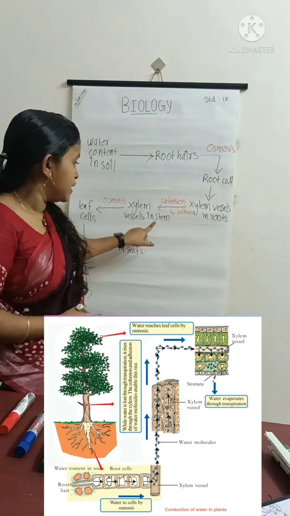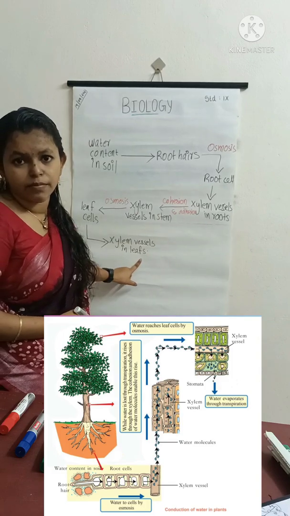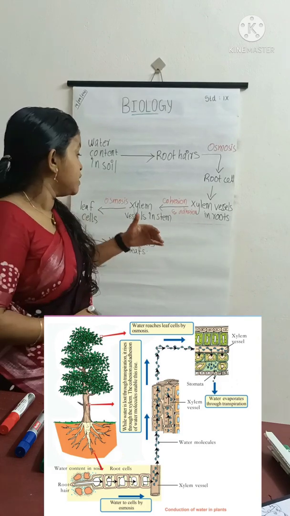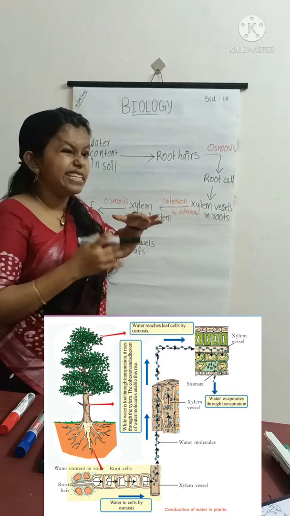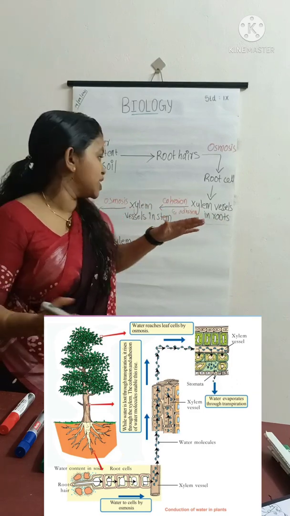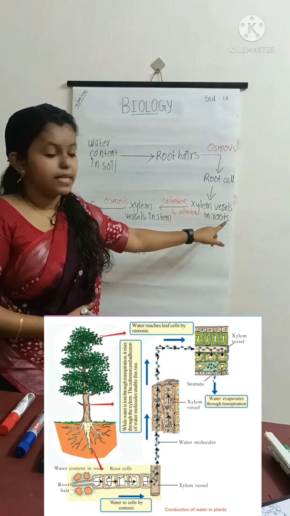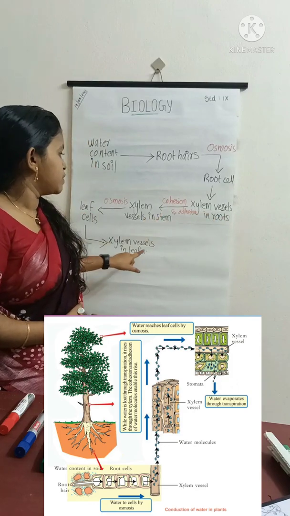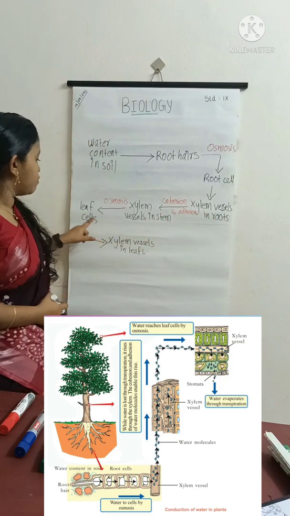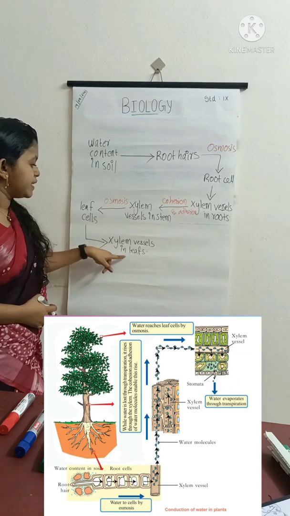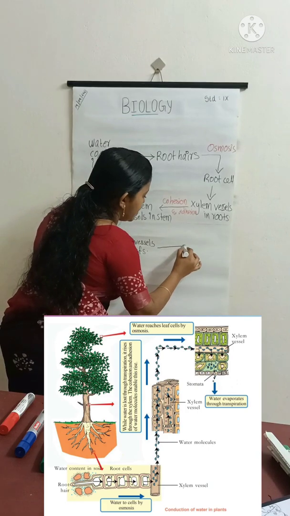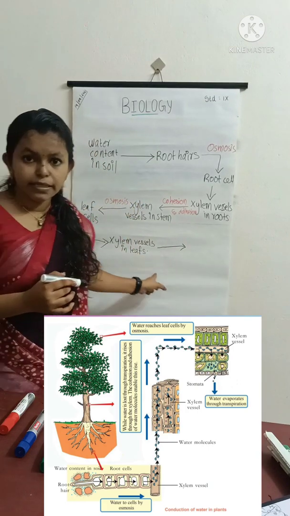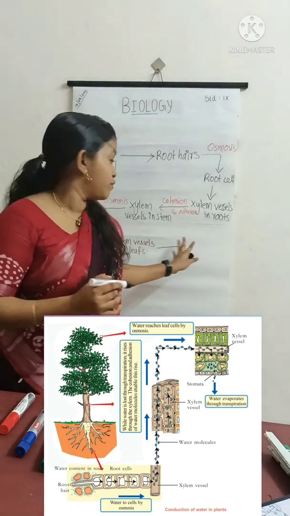Xylem vessels are present in roots, stem and leaves. We have already said that xylem is interconnected to form a continuous conduction path. So the water molecules from the leaf cells reach the xylem vessels in leaves. From the xylem vessels, the water is present in the intercellular spaces of the leaves.